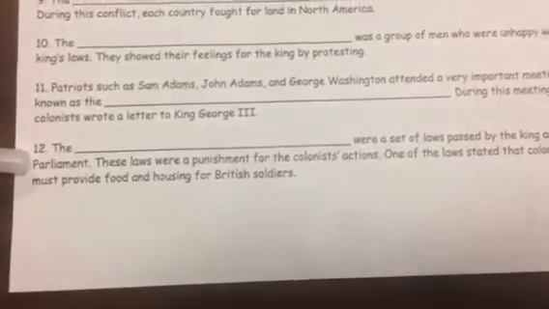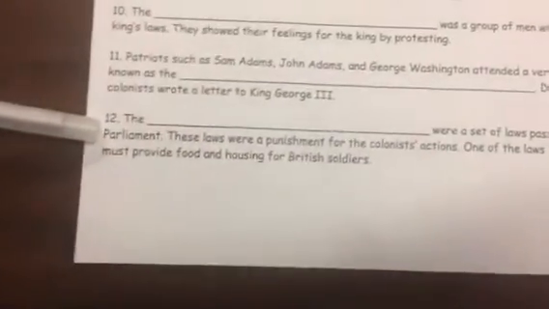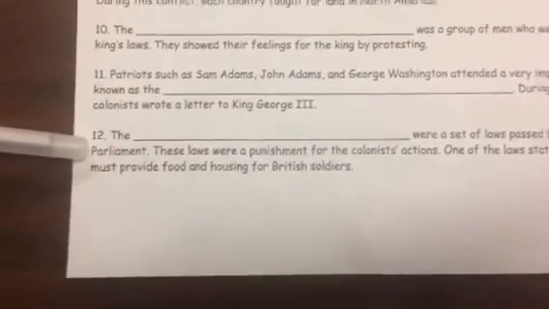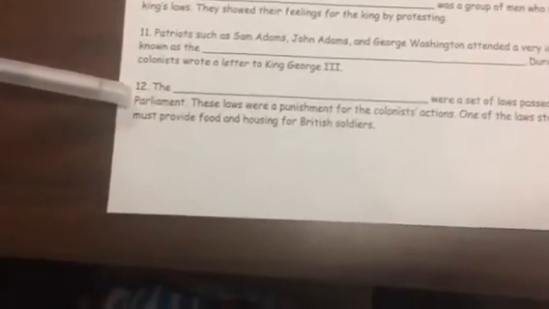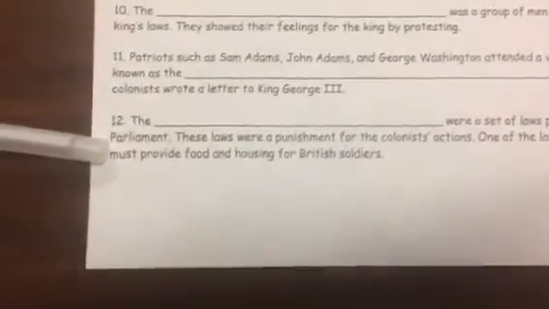12. The blank was a set of laws passed by the king and Parliament. These laws were a punishment for the colonists' actions. One of the laws stated that colonists must provide food and housing for British soldiers.